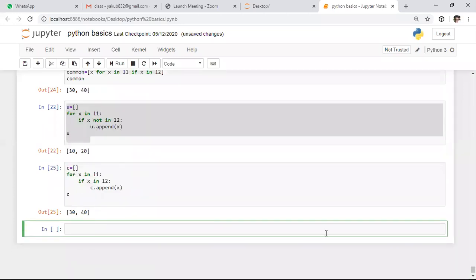Whenever you observe the output, these are the common elements present between both the lists. So here it is about the basic thing. Next I want to try this basic comprehension on the tuple data structure. What happens if you try to perform this comprehension on the tuple?